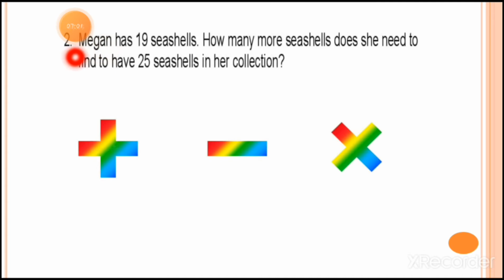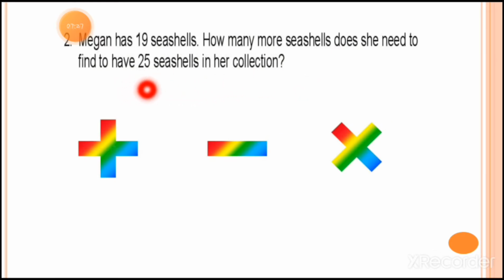Now example number 2. Let's read the question. Megan has 19 seashells. Megan is a name, just like my name is Nilofer, here the name is Megan. You all know what seashells are. How many more seashells does she need to find to have 25 seashells in her collection?